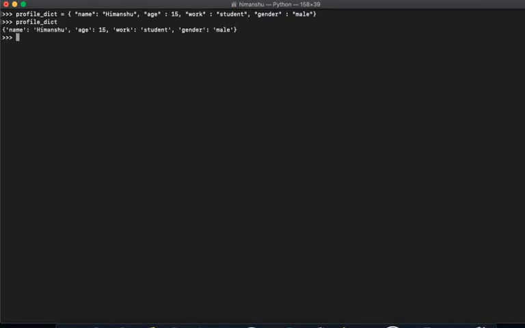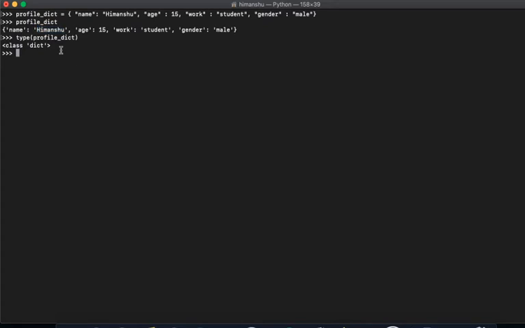Now if I want to check the type of this, I will say type(profile_dict). It's a dictionary. So what makes it a dictionary? The dictionary is basically this value is a key and this is a pair. So this is key and value, and this makes a key value pair. So this is how a dictionary is like.